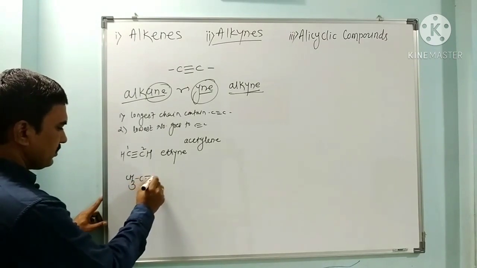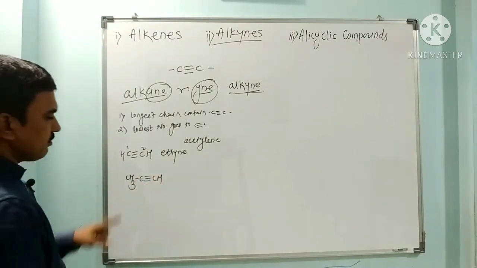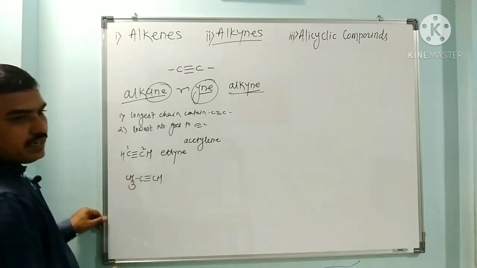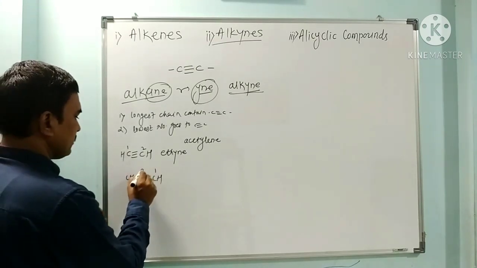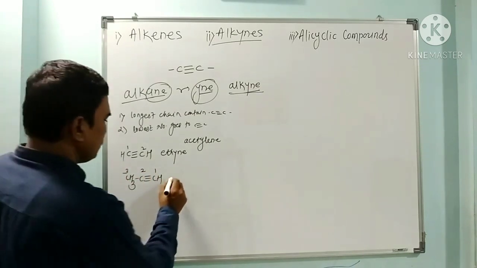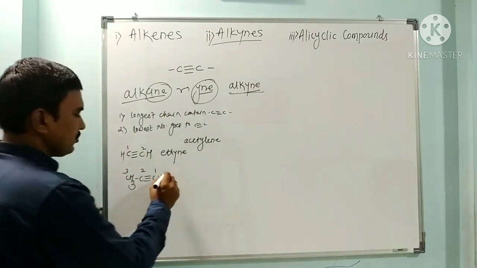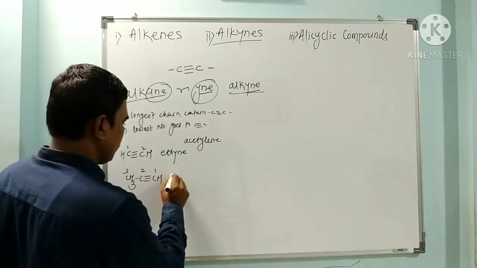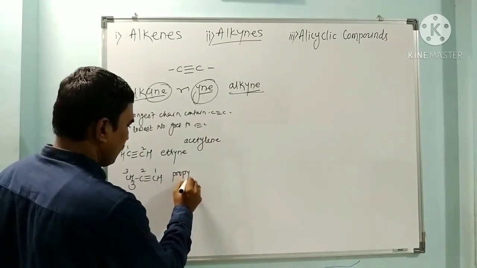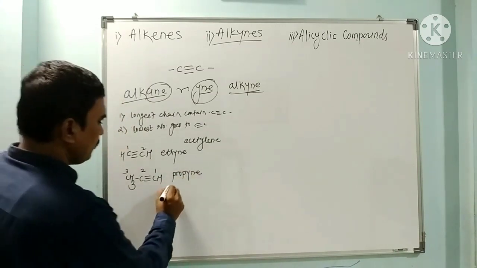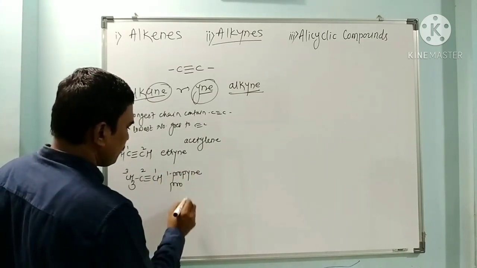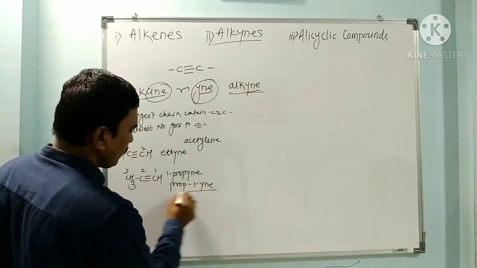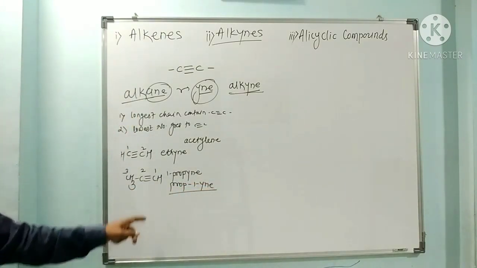Next is CH3 C triple bond CH. How many carbons? 3 carbons are there. If you start numbering from this side, the second is the alkyne carbon, but here the first is there. So this is prop-1-yne, or simply propyne. Prop-1-yne, Y-N-E, propyne.